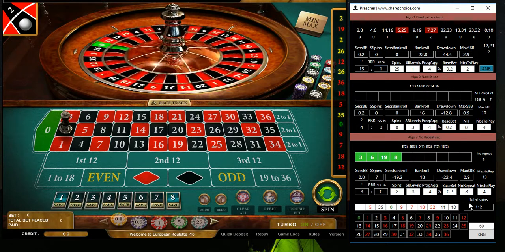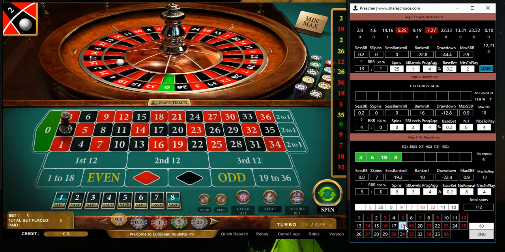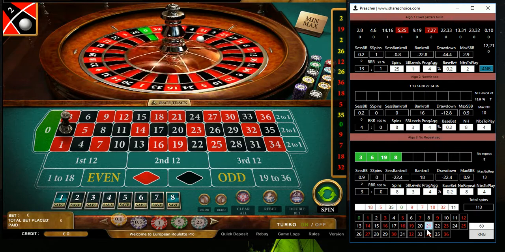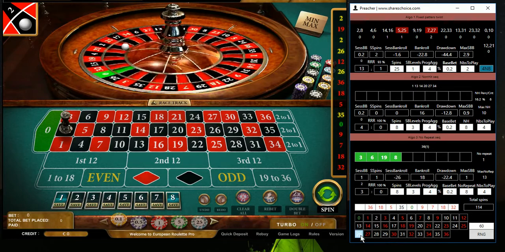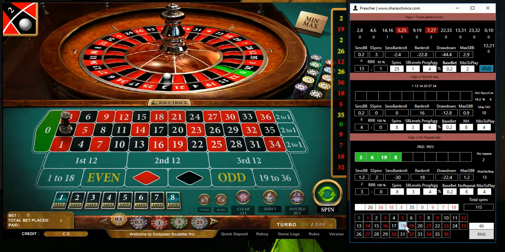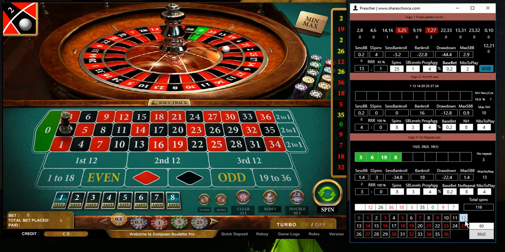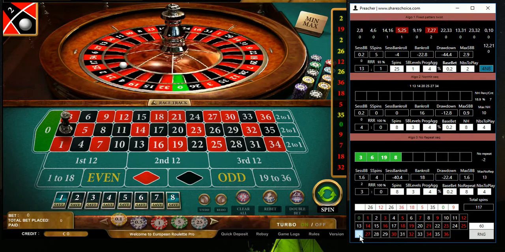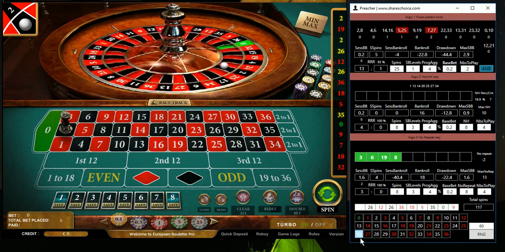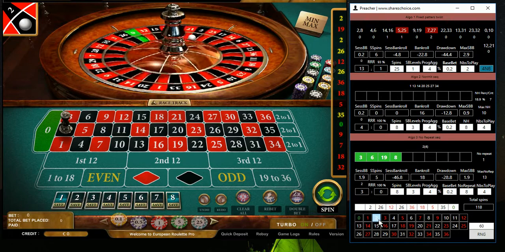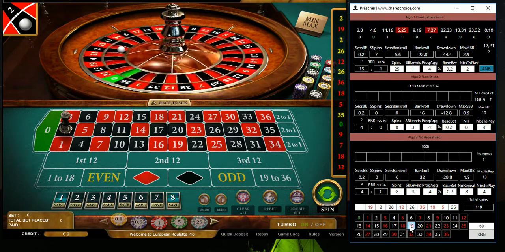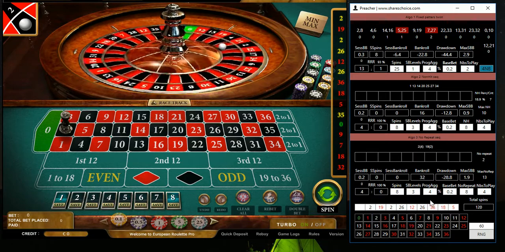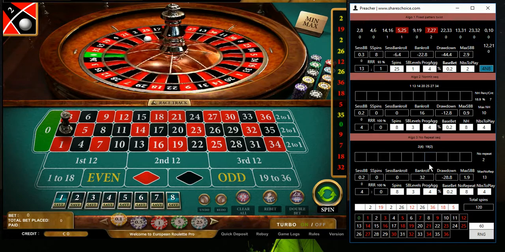So with an increased base bet you would be already in a nice plus. 36, 26. So what we can check now is what happened.